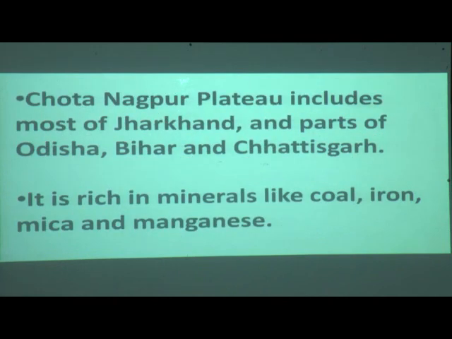Now come to the point of Chota Nagpur Plateau. Here Chota Nagpur Plateau includes what? Most of Jharkhand and parts of Odisha, Bihar and Chhattisgarh. And it is rich in minerals like coal, iron, mica and manganese.